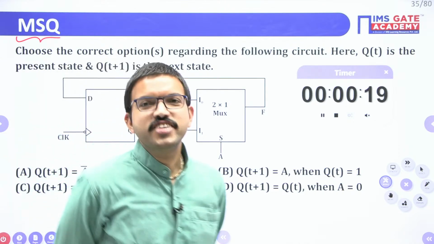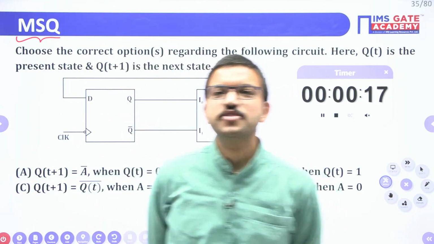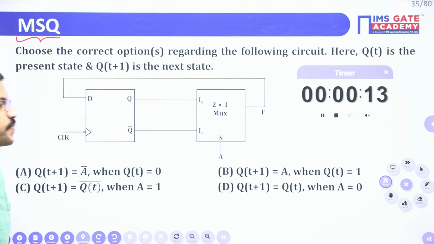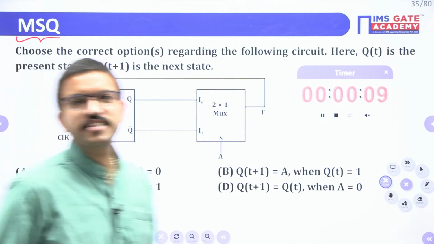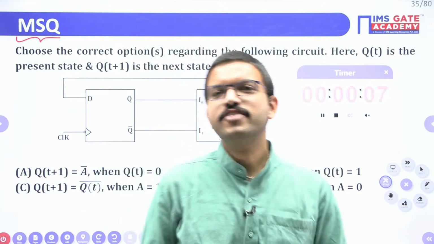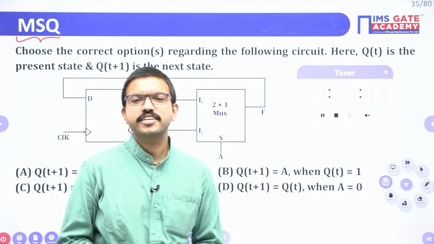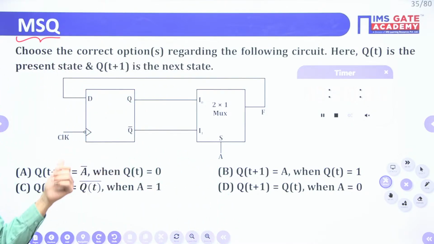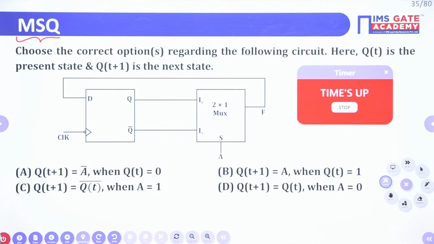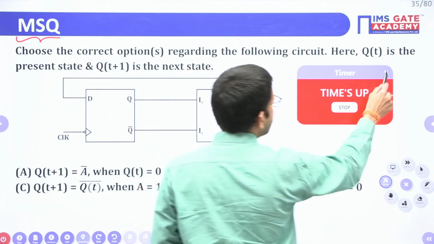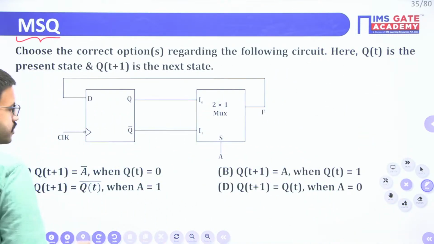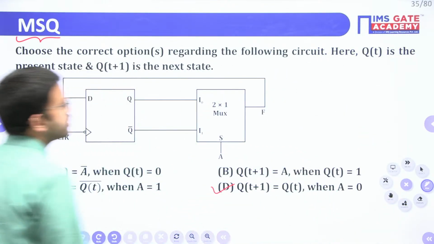Yes, very good, excellent. Kundan and Apeksha, very good. Very good, Saptak. All of you will definitely get a very good rank in the coming GATE exam. So this is the question based on both combinational and sequential. The correct answer for this question is both options C and D.